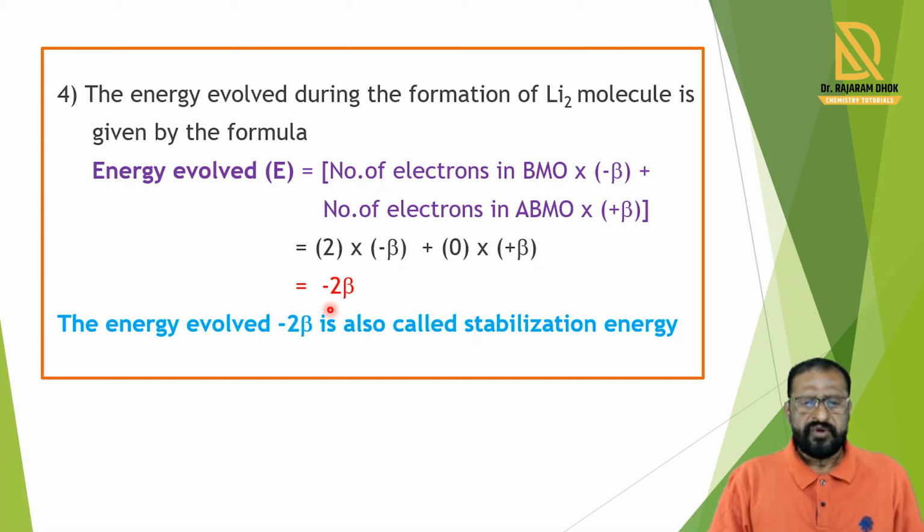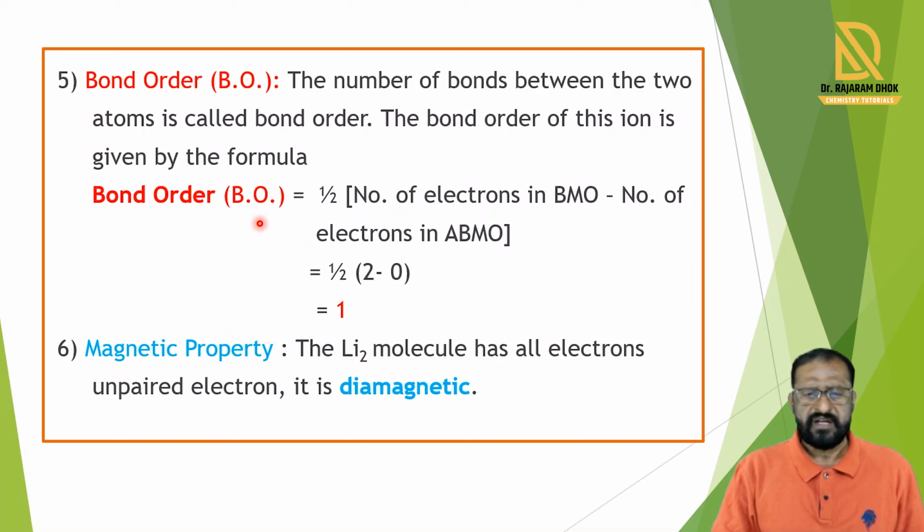Now, the fifth point is bond order. Bond order means the number of bonds between the two atoms. Bond order for the Li2 molecule we can calculate by a simple formula: bond order is equal to 1 half into number of electrons in bonding molecular orbitals minus number of electrons in antibonding molecular orbitals.